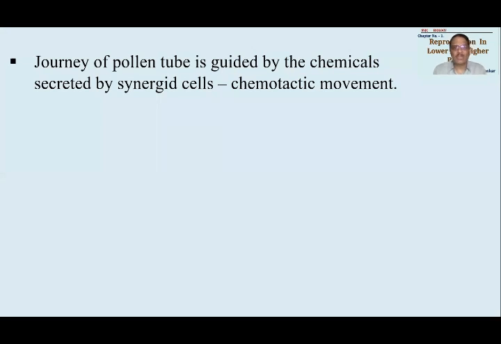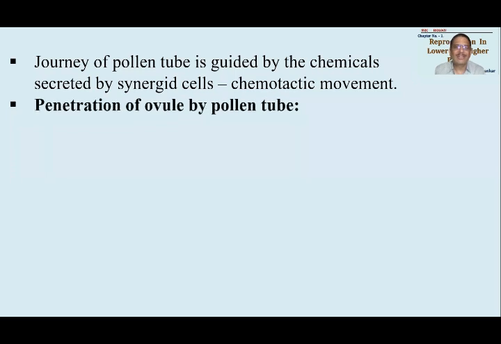Now the journey of the pollen tube will be guided by some chemicals. Chemicals are secreted by synergid cells. This kind of movement will be called chemotactic movement. Generally it is malic acid that is being secreted. Malic acid is sweet to taste. So generally most of the plants make use of this malic acid as a bait. Towards this smell of malic acid, the male gametes or the pollen tube will start progressing and will try to carry out the process of